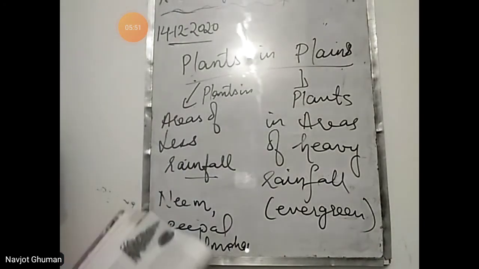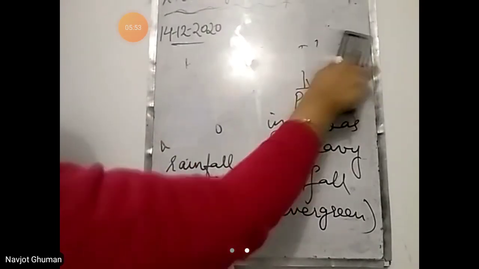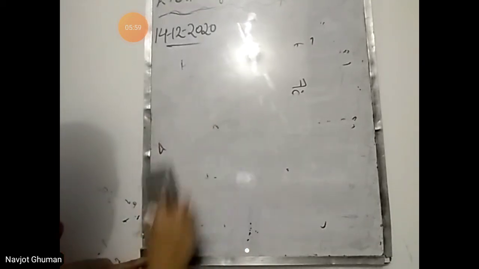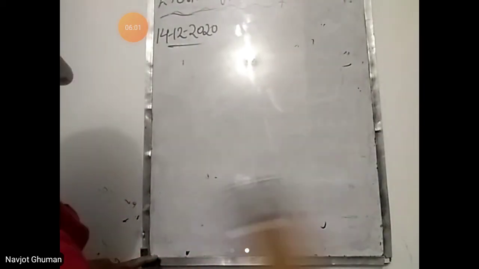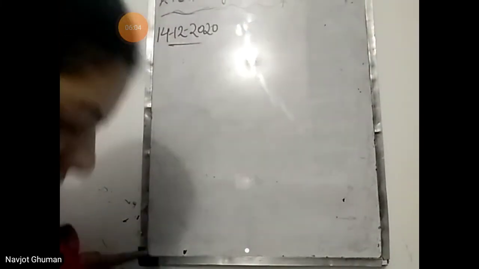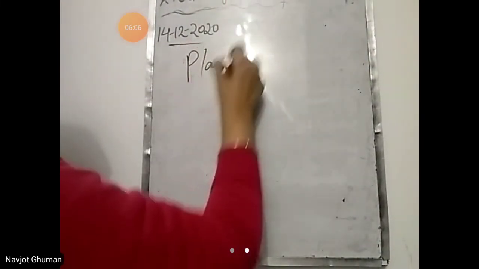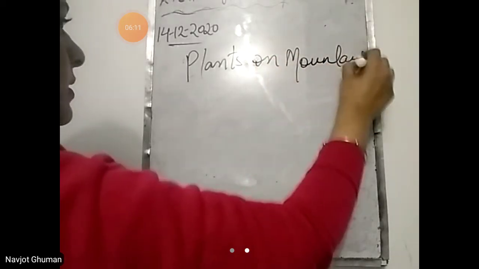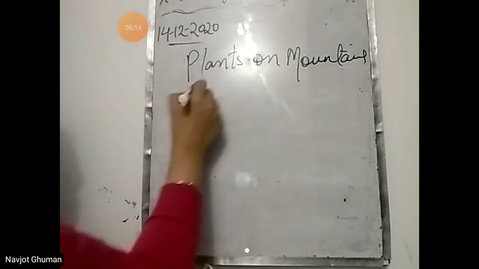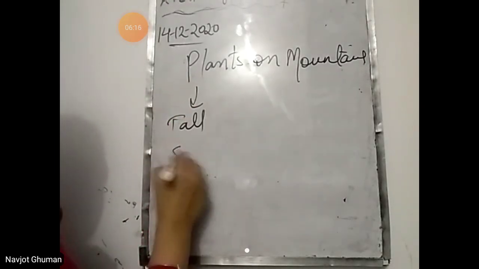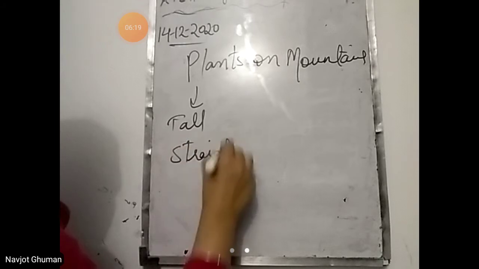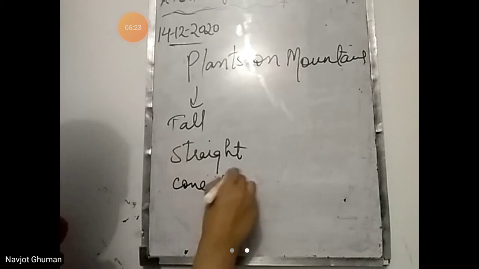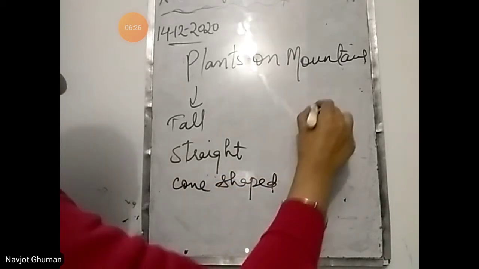Plants that grow on mountains or hilly areas are tall, बहुत ज़्यादा हाइट में होते हैं वो. Plants on mountains are tall, straight, and cone shaped, like this.